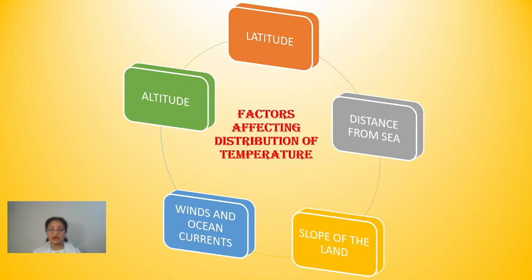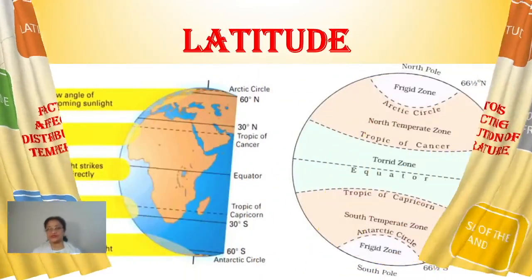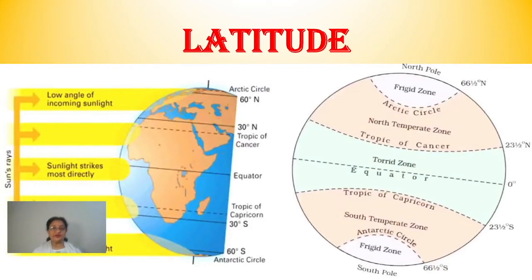Now how do all these factors work? That has to be discussed now. Let's start with the first one. Children, the first factor you can see in front of you is latitude. You all must have studied earlier about the various heat zones.